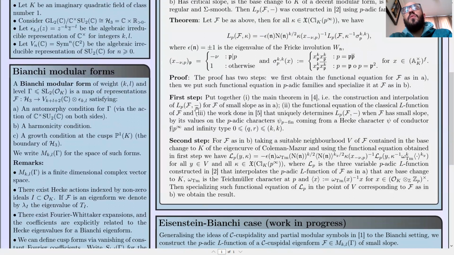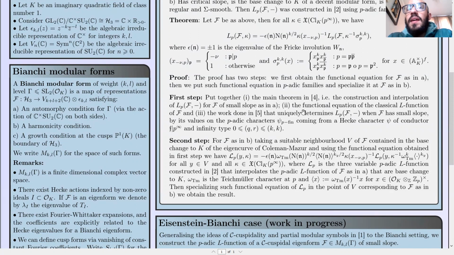For the first step, we have to put three ingredients together to obtain some functional equation. The first one is the main theorem in Williams, that is the construction and interpolation of the p-adic L-function when F has a small slope and is as in A. The second is the functional equation of the classical L-function of F.